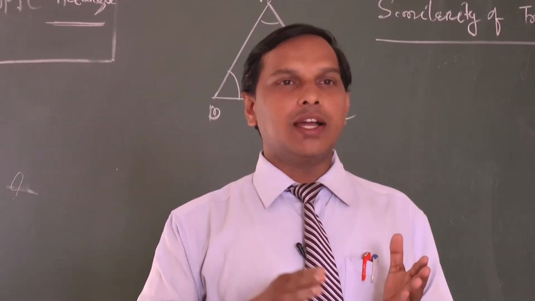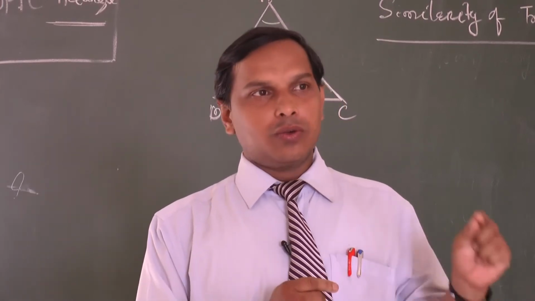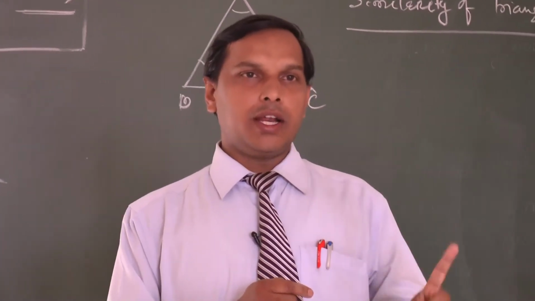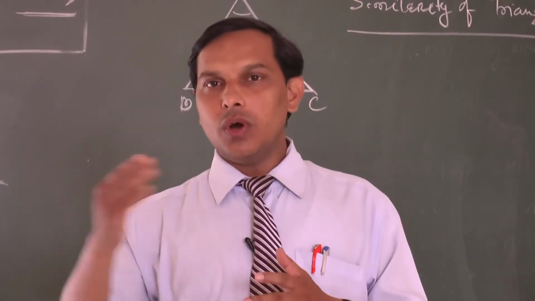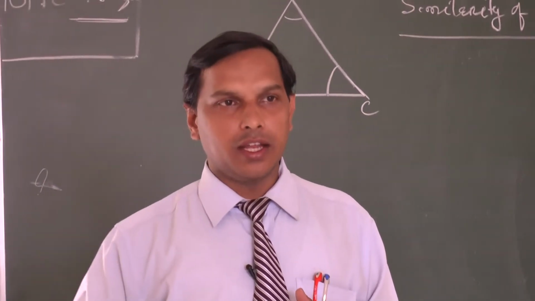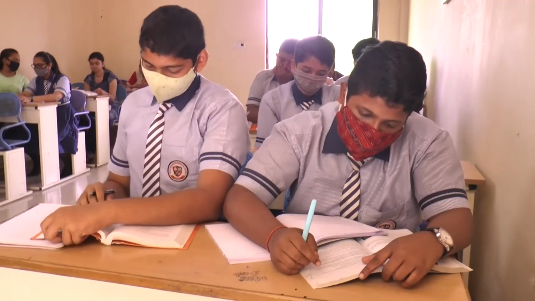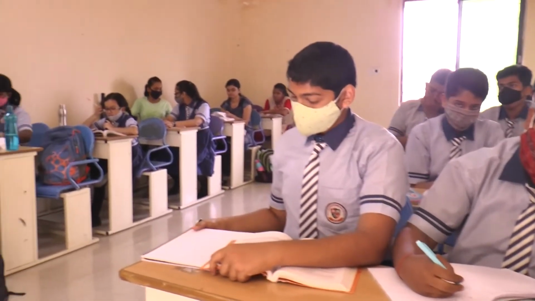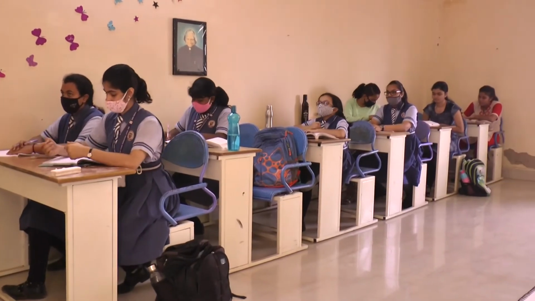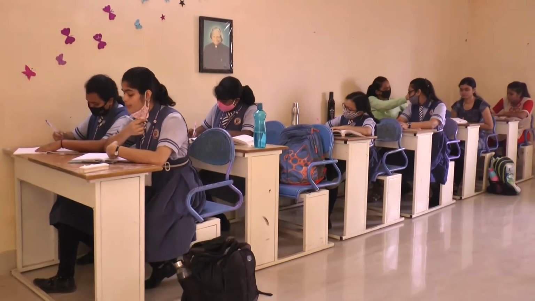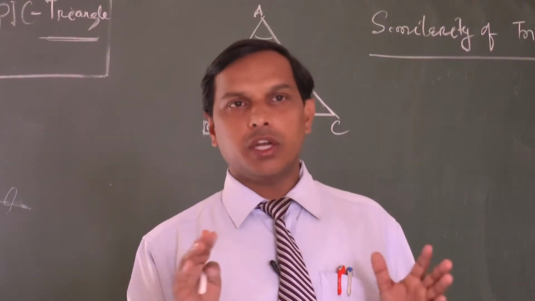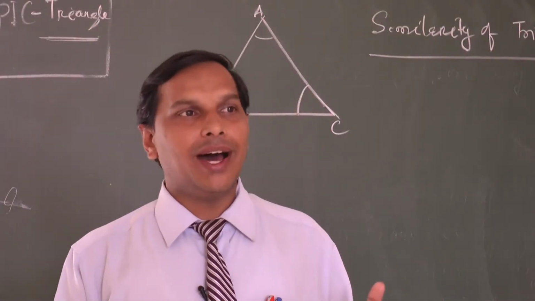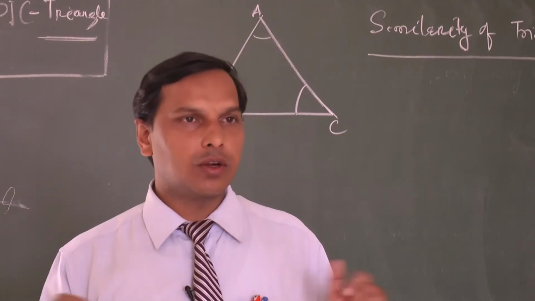The third one is angle, side, angle. Two angles and the included side of one triangle are equal to two angles and the included side of the other triangle, then these two triangles are said to be congruent. The fourth one is totally based on right angle triangles. Two right angle triangles are said to be congruent if they have the right angle, an equal hypotenuse, and one pair of corresponding sides equal. Then by the RHS rule we can say the triangles are congruent.